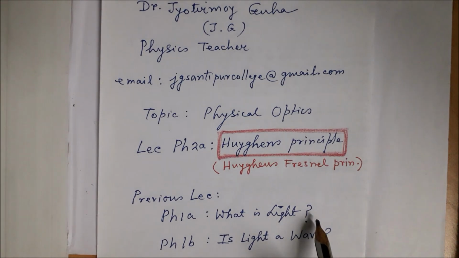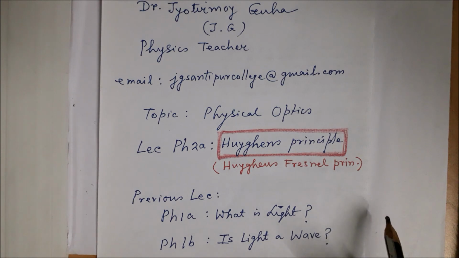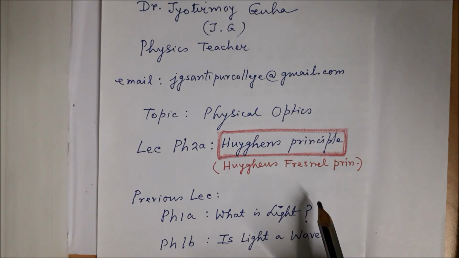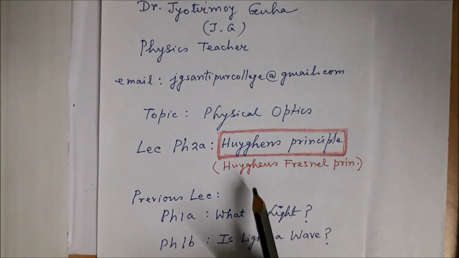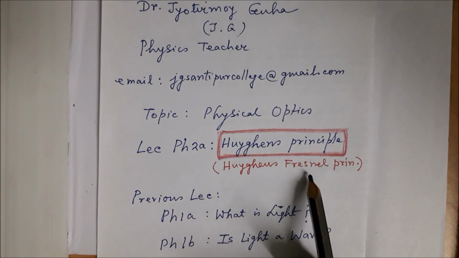In the previous lecture of this series, we talked about the nature of light. In this lecture, we will discuss Huygens' Principle as well as the Huygens-Fresnel Principle.